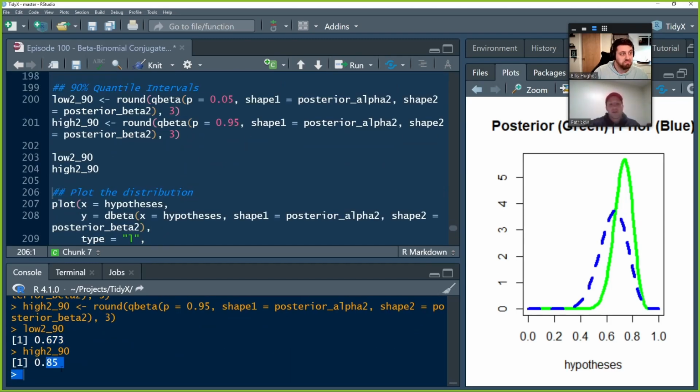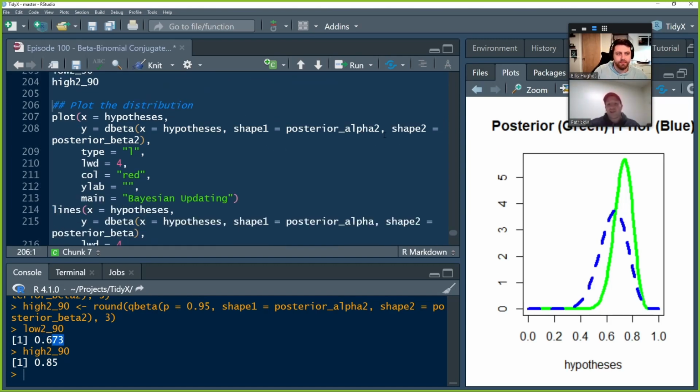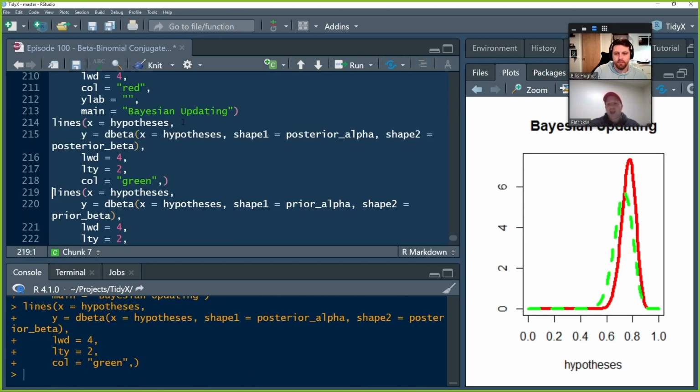All right. So now we see that the probability on the low end of that 90% confidence interval is actually better than the population average. And now we'll plot all three of these distributions and see how updating has allowed us to change our opinion on the player.